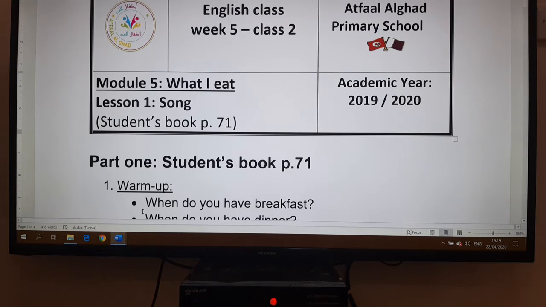Now let's go here to class 2. So here we start with the last unit, what I eat. So we continue to deal with food. Now lesson 1 here is entitled Song. So you find it in the student's book, page 71.